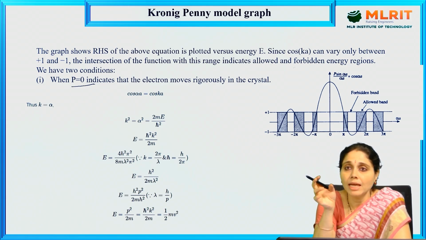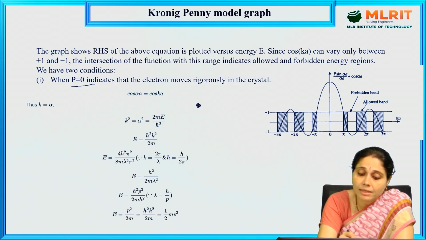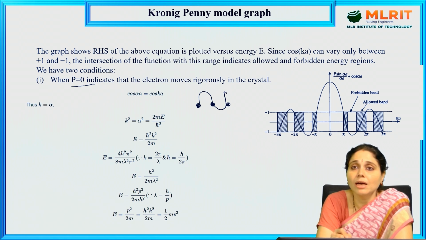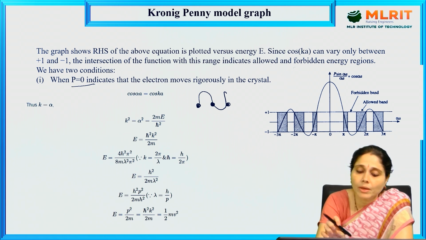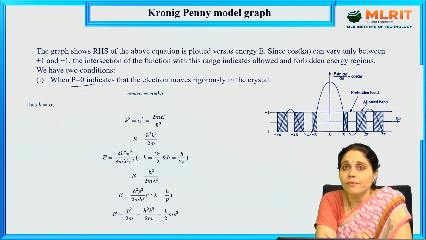We have already seen this in the previous videos. Where the regular repetition of atoms in the crystal is there, if the potential energy is 0, we can find the maximum electron movement.